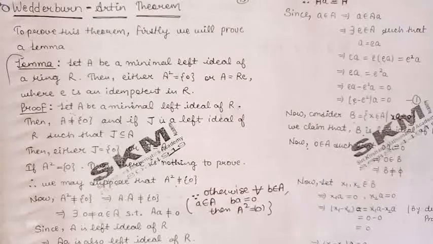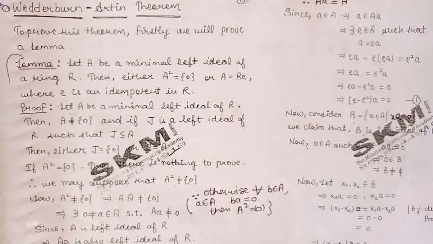In this theorem, our aim is to prove that any left Artinian ring with unity without non-zero nilpotent ideals is a finite direct sum of matrix rings over division rings.